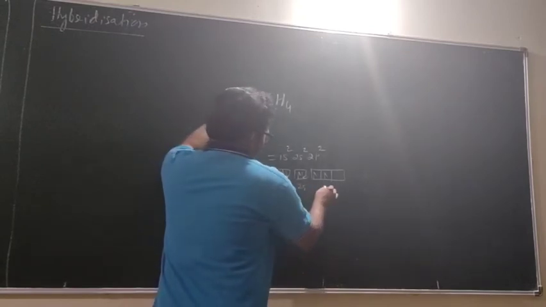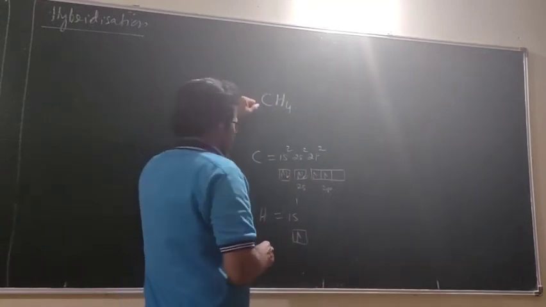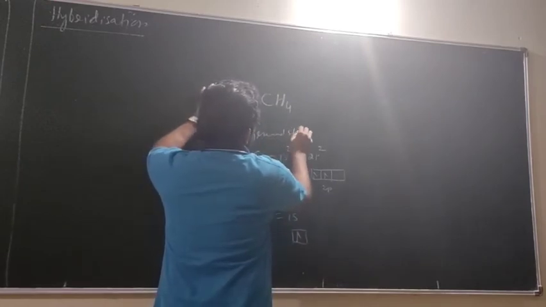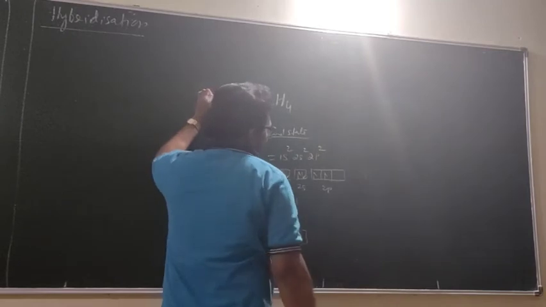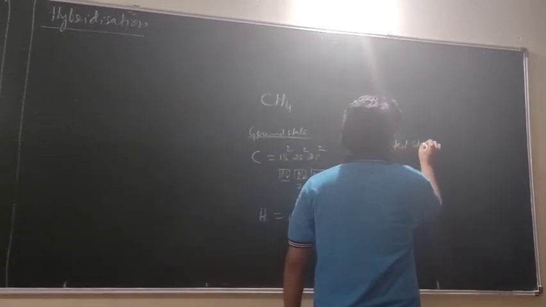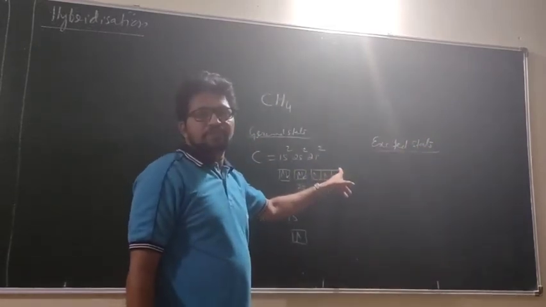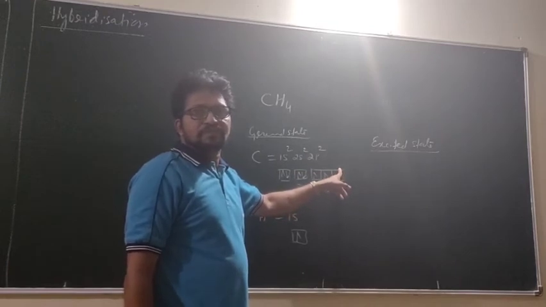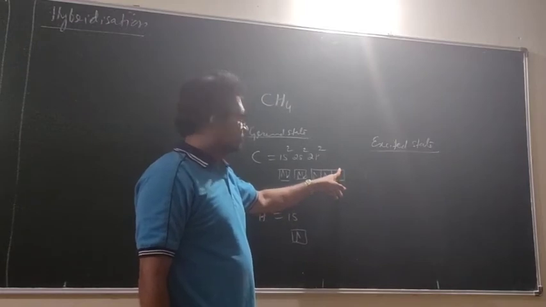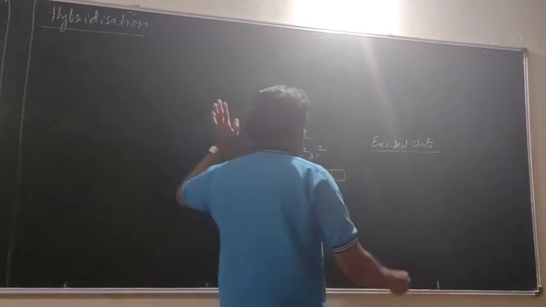The 2s orbital and 2p orbital are almost similar in energy. This I call the ground state. And under the excited state, I will promote one of the electrons from the 2s orbital to the 2p orbital.